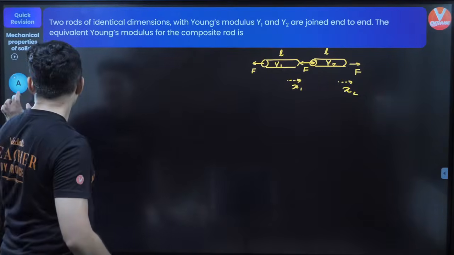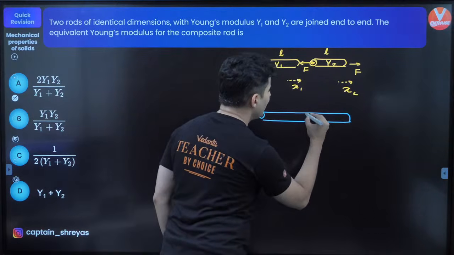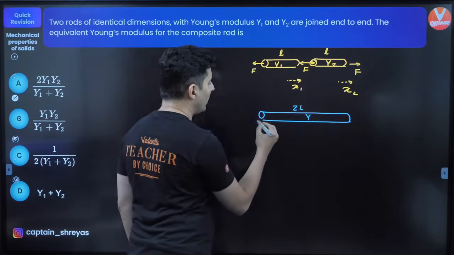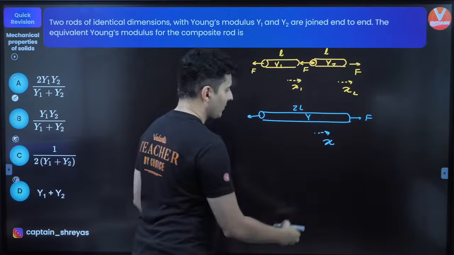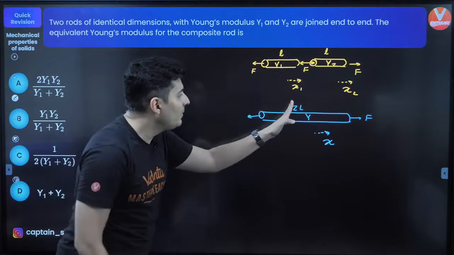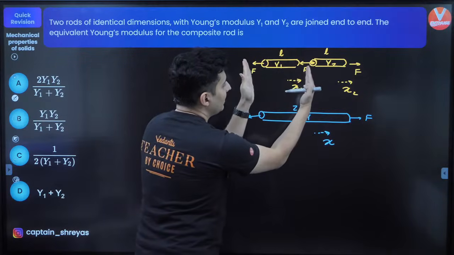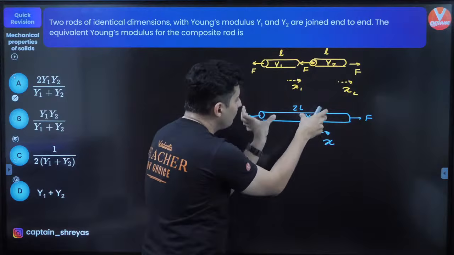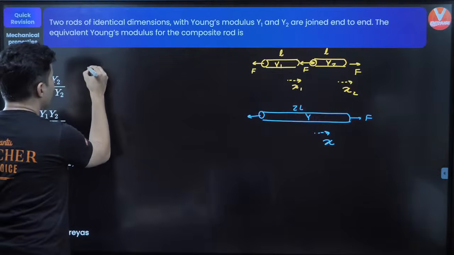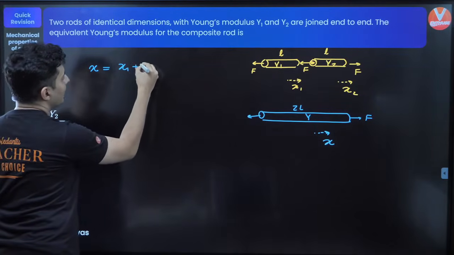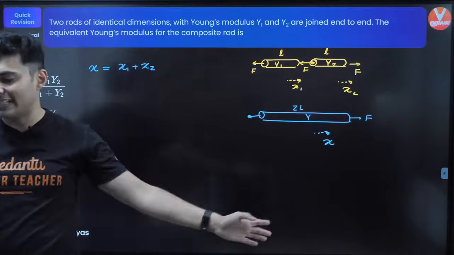If this extends by x1, this will extend by x2, because their Young's modulus are different. The material is different. Now, when you combine it into one single rod whose new Young's modulus is y, total length is 2L, for the same force, what will be the extension? That extension will be equal to x1 plus x2. This rod extends by x1, this rod extends by x2. So can I say x is equal to x1 plus x2? Agree or disagree?